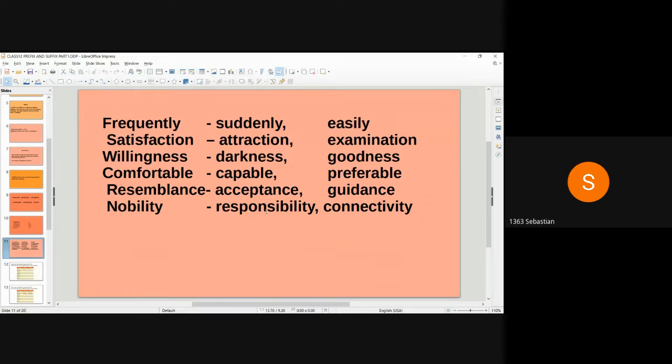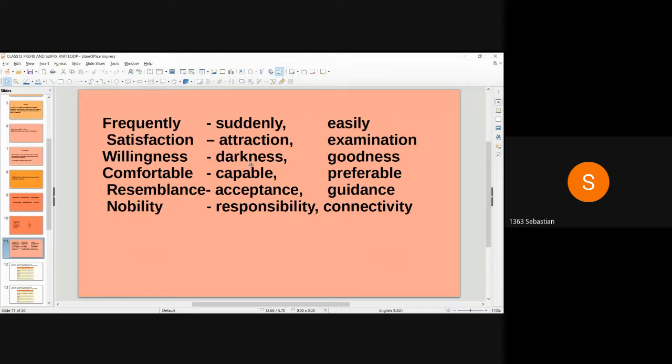So for each word, two extra words are given. Extra two words are added. Students can also form new words. Frequently, suddenly, easily. Satisfaction, attraction, examination. Willingness, darkness, goodness. Comfortable, capable, preferable.